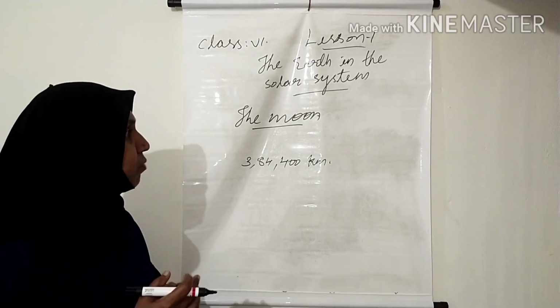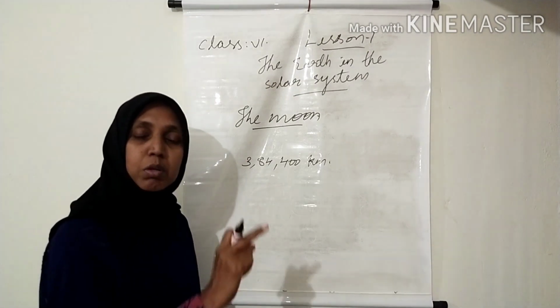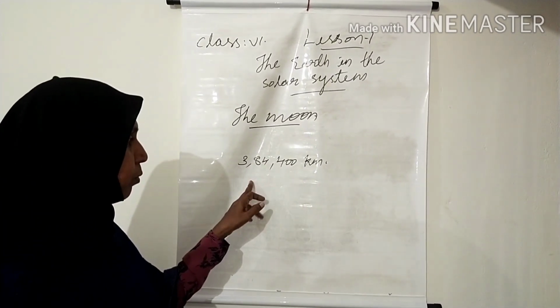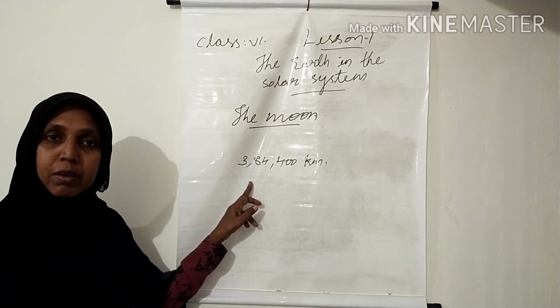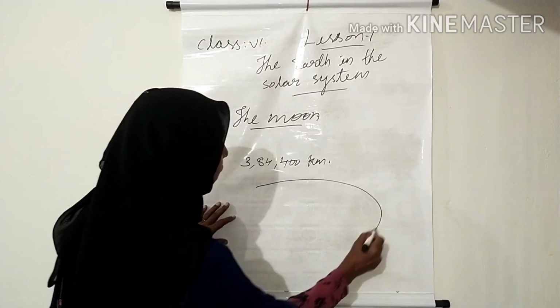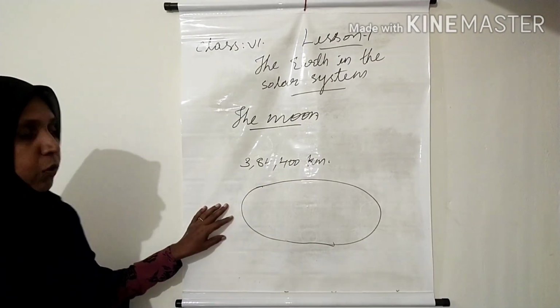Yes, children, the moon takes 27 days to go around the earth, and the moon takes the same time to complete one spin around its axis. That is why we always see the one side of the moon.